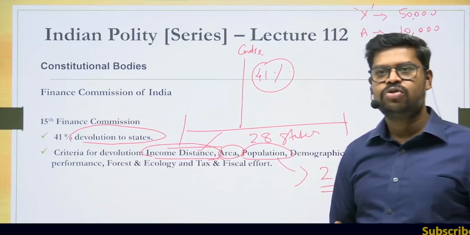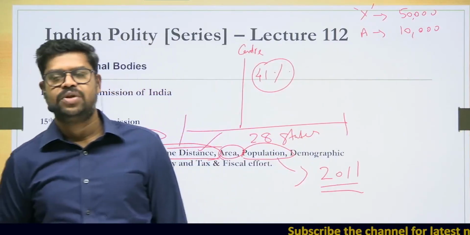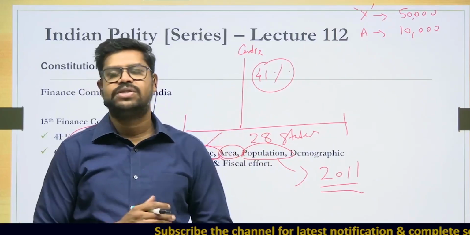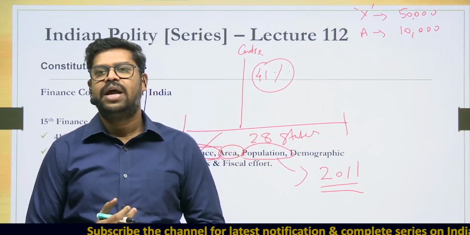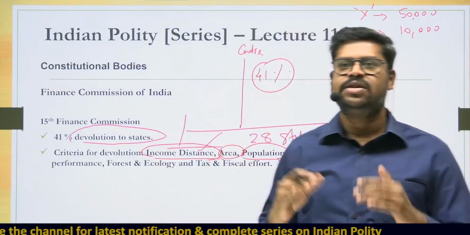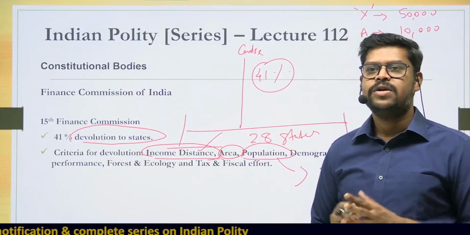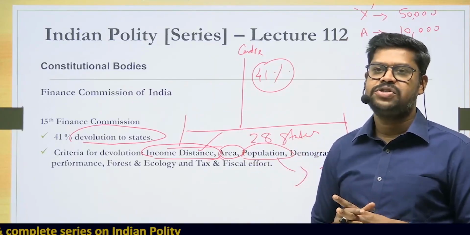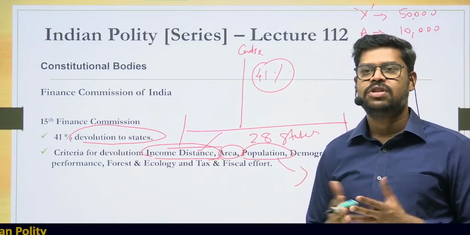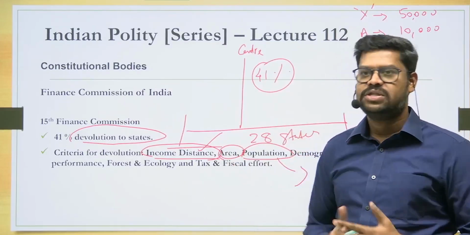In fact, to take 2011 census, there was a lot of opposition from some of the southern states, because prior to the 15th Finance Commission, it was majorly the 1971 census which was taken into account. And 1971 census was taken into account for the reason that many of the southern states started reducing the population based on the directions of the center. So therefore, the southern states have made this recommendation that the 1971 census has to be followed, because if the latest census is followed, the southern states will lose out on the money because they have controlled the population, but many of the northern states have increased their population.